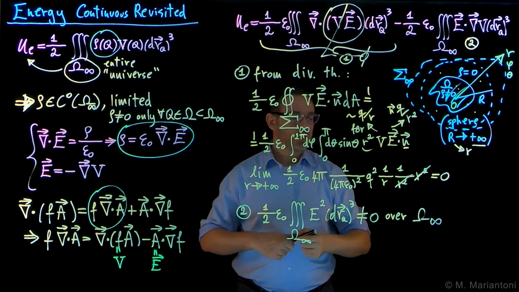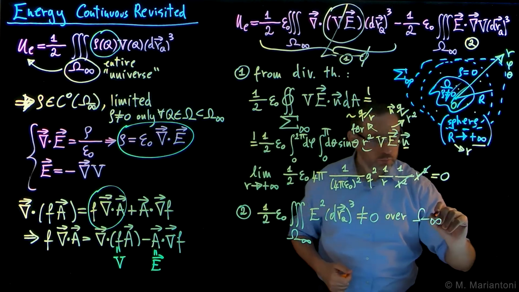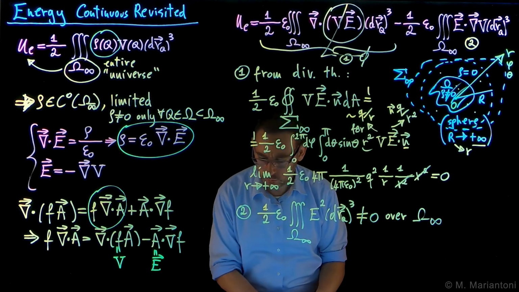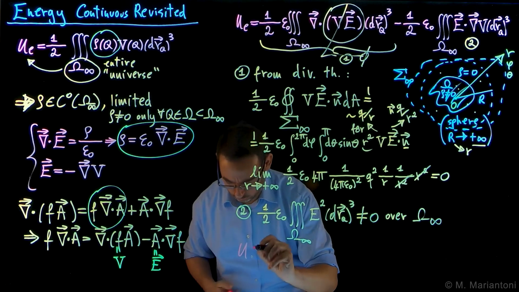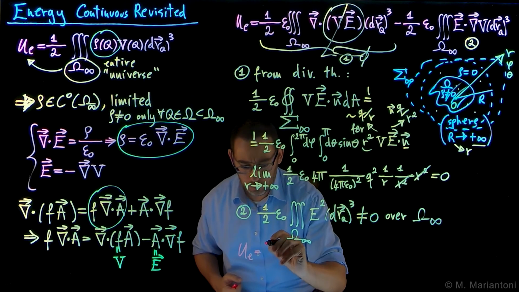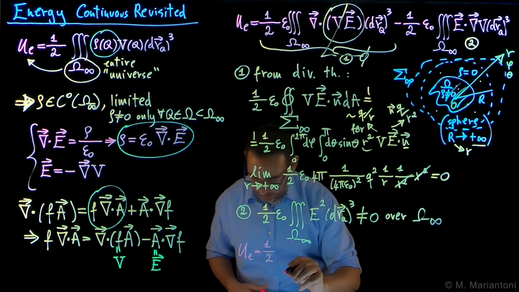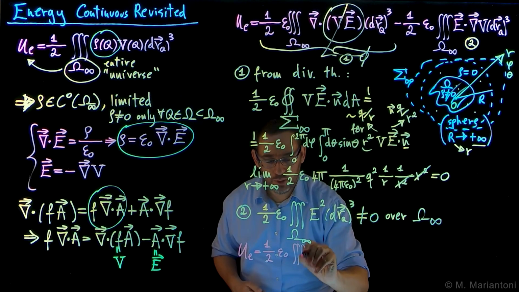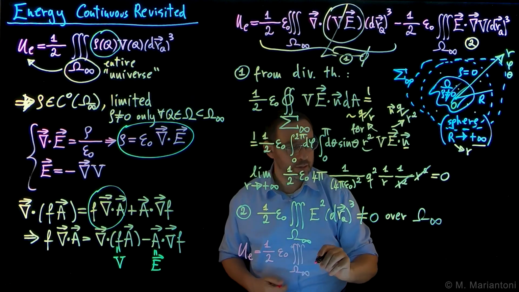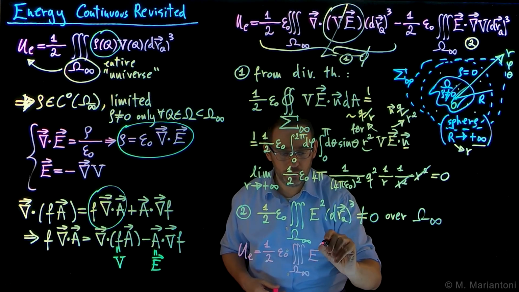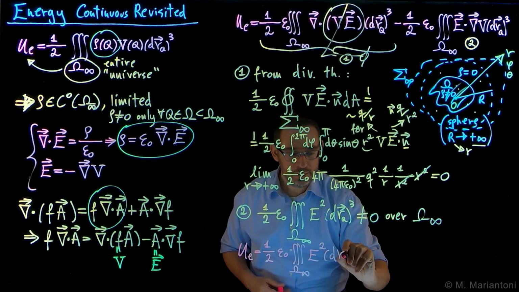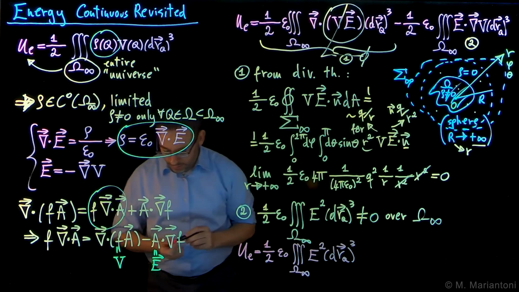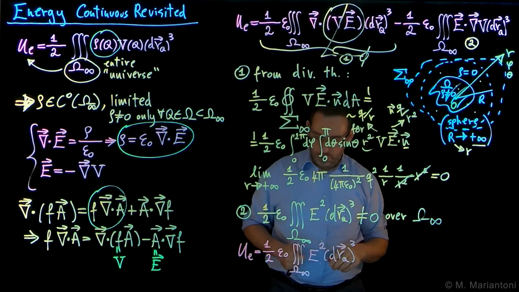Therefore, the electrostatic energy is simply given, in this case, by U_E equal 1/2 epsilon naught, volume integral in the entire universe capital omega of the absolute value of E squared integrated over dr cube. Okay, so that's our electrostatic energy.